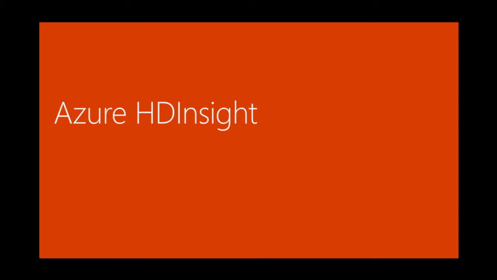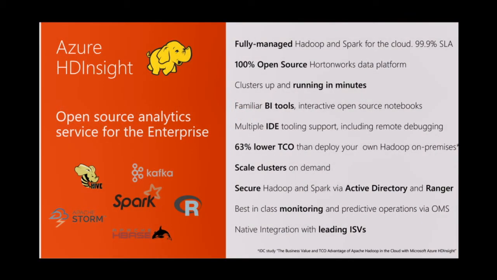So for those of you who don't know what Azure HD Insight is, it's a fully managed Hadoop and Spark offering on Azure Cloud. We provide 3 nines SLA. Using Azure HD Insight, you can spin up a cluster containing open source components within just a few minutes. It provides you the compute horsepower.